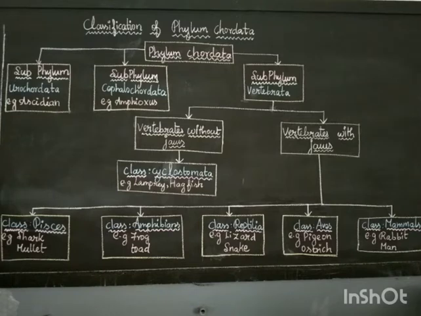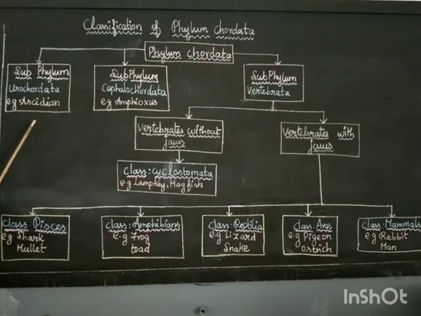The subphylum Vertebrata is again divided into two groups, that is, vertebrates without jaws and vertebrates with jaws. They are again classified into some classes. The vertebrates without jaws have only one class, that is Cyclostomata.